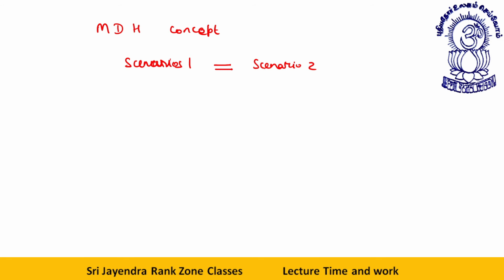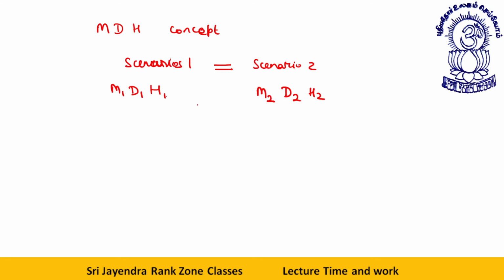They both are same. In one case, there are these many men. They work for these many days, for these many hours. Now the same work could also be done by another method in which there were these many men, these many days and these many hours. Okay, like this is the concept.